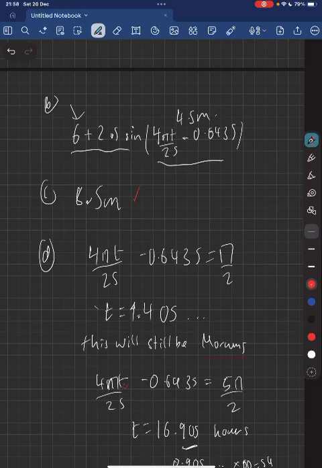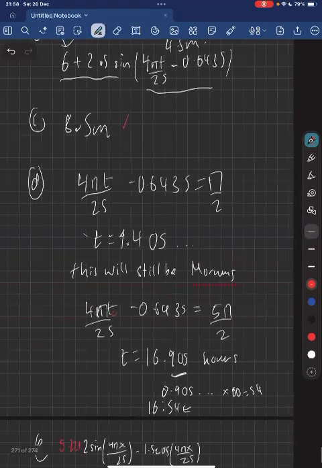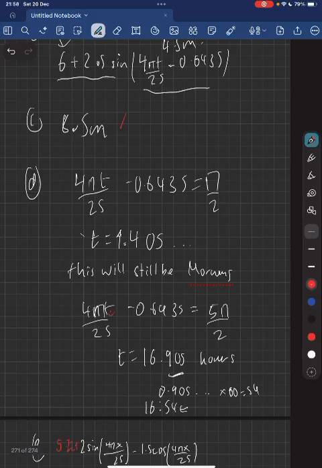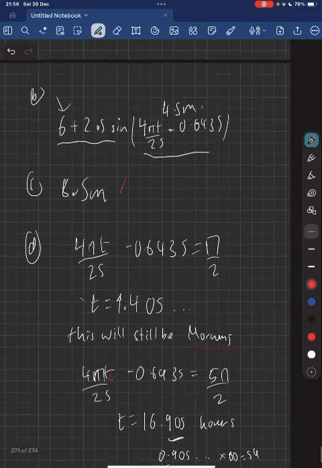So we need to calculate again at 5 pi over 2 to get the afternoon time. And that's 16.905 hours after 12 a.m. So this will be 4:54 in the afternoon if we convert it all to hours and minutes.